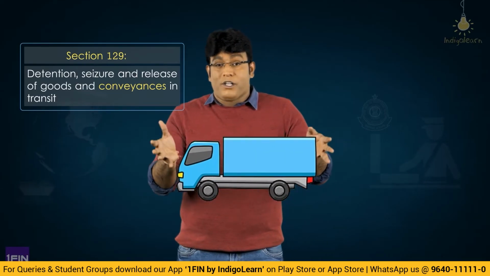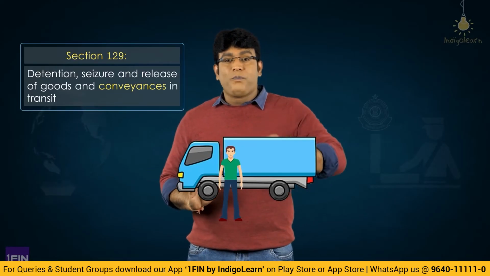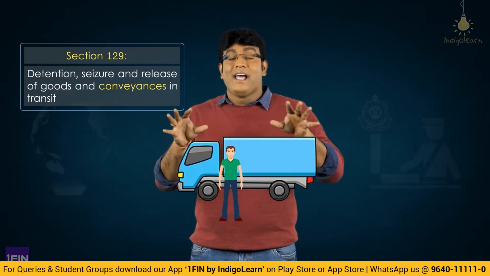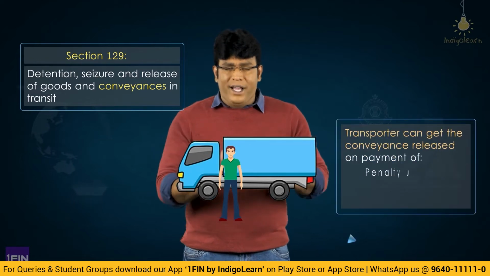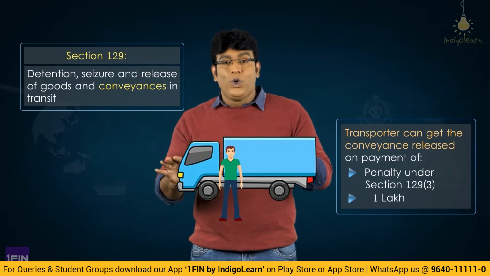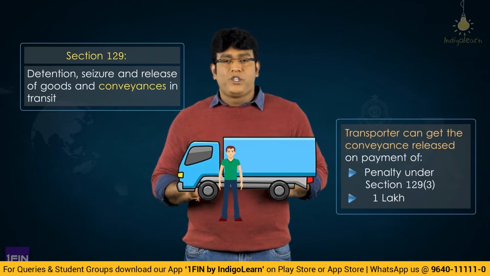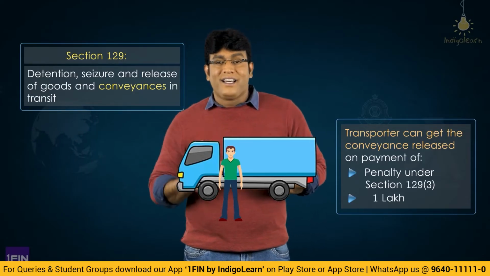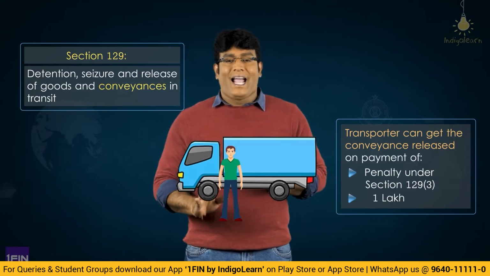So my dear friends, there is a possibility that this vehicle belongs to the transporter. Then transporter also can get the conveyance released only upon payment of penalty specified, that is what we discussed, or 1 lakh, whichever is lower. So transporter will be required to pay that penalty in order to ensure that he will get that conveyance released. So penalty provision specified in 129 or 1 lakh, whichever is lower.